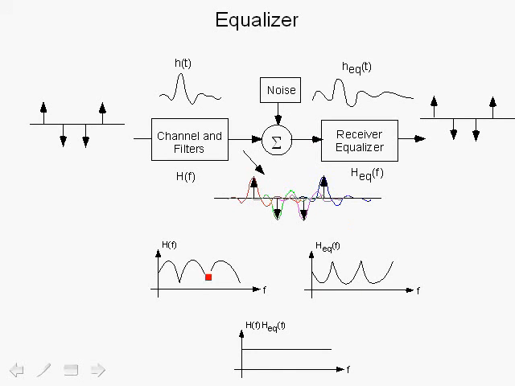The equalizer, when you have deep fades, produces these enhancements, as you can see over here, and this is like a high pass situation where the noise is actually enhanced. And this occurs precisely where the carriers are weak, so one of the problems with this kind of equalizer is, of course, we have noise enhancement, but we do, of course, eliminate the inter-symbol interference. Now, this is an ideal situation. We'll show some of the issues involved in actual practical implementations of the receiver equalizers.